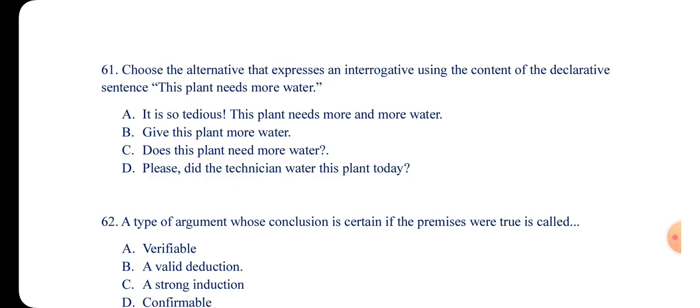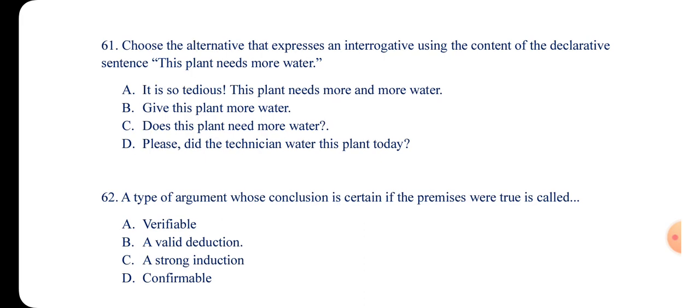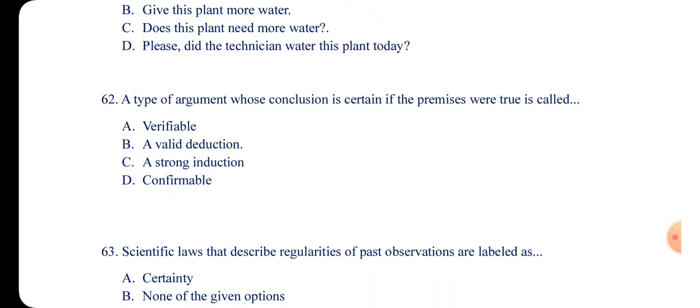So we needed interrogative. But when you say please, did the technician water this plant, it is in the form of a request. The please here makes it a request. But when you say does this plant need more water, you are trying to get more information as to whether it needs water or not. Let's look at number 62.